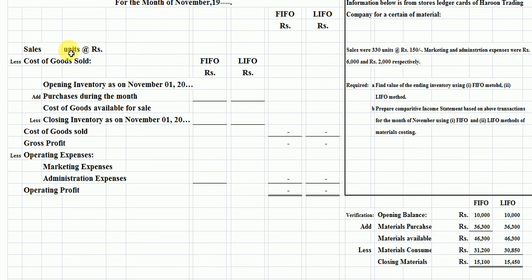Now we enter here 330 units, the rate is 150 per unit. Now we find out the value of the sale amount.